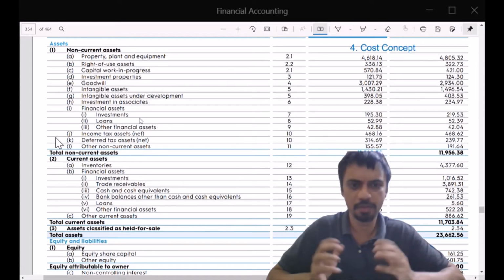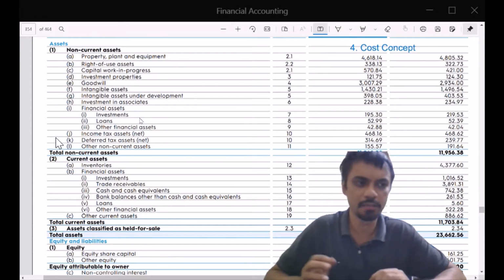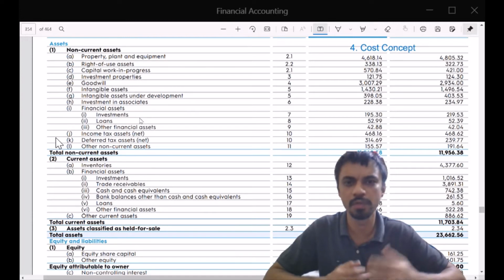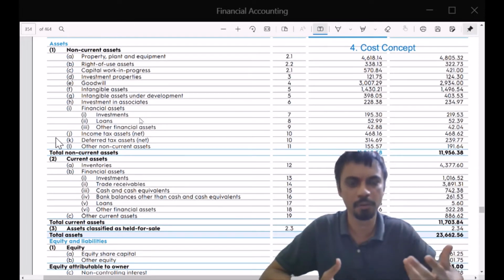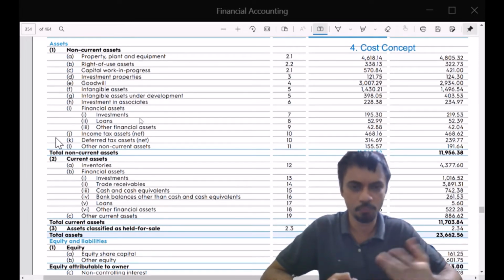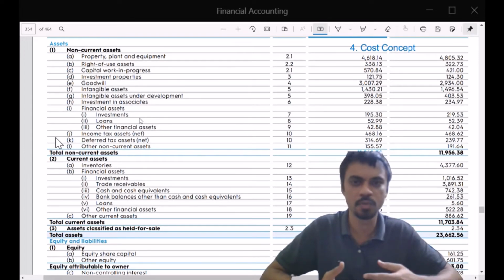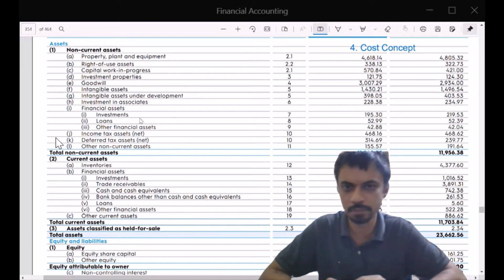The government purchases the land and gives you on a lease. So this is a right of use asset. Similarly, you may hire a vehicle. So that vehicle is not your own, but it is on rent, but you have a right of use for maybe 5 years, maybe 7 years. You may have taken a building or a floor of a building or some office space on a long-term lease. So these are those, and you can see the details in 2.2.